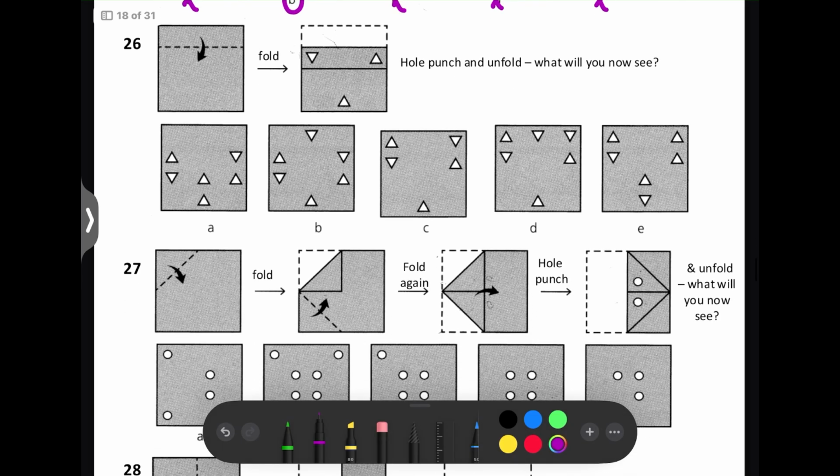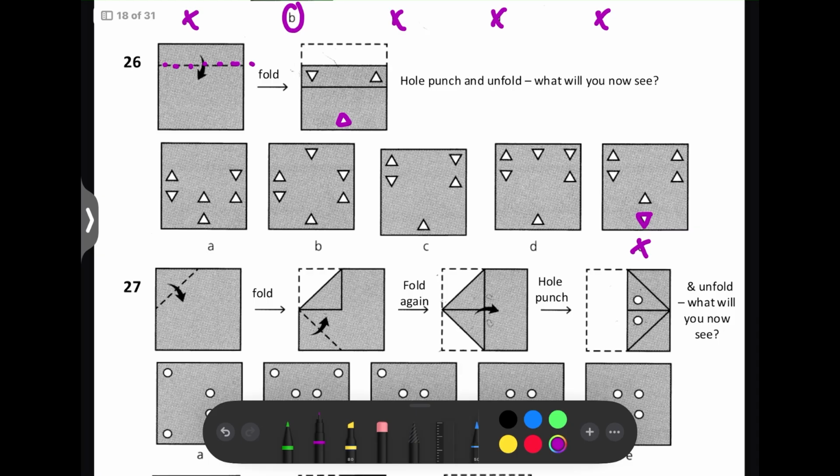Next question. So we folded it here, and we've hole punched it with these triangle shapes. So we know there's got to be one triangle at the bottom like this. So looking at the answer options, we can already eliminate E, because this triangle is upside down for some reason when it shouldn't be.